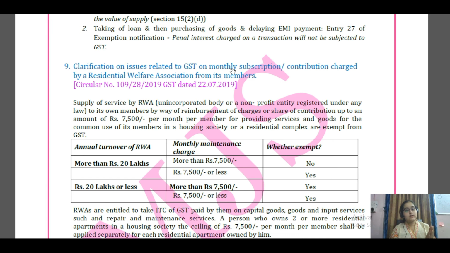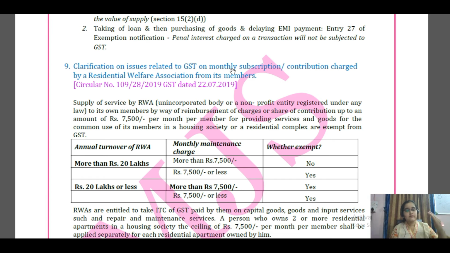And again, if the turnover is less than 20 lakhs but they are charging more than 7,500, then also they are covered under the exemption. Similarly, if they are charging 7,500 or less, even if their annual turnover is less than 20 lakhs, then exemption is still available.